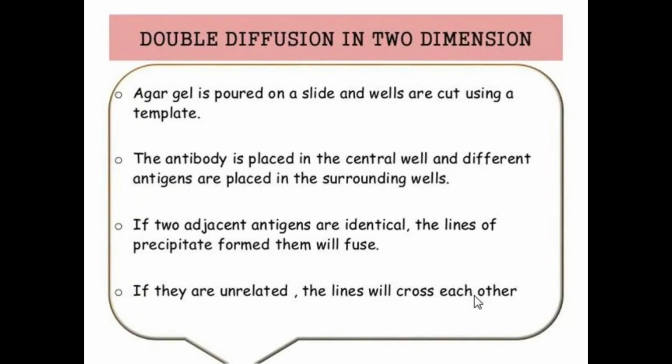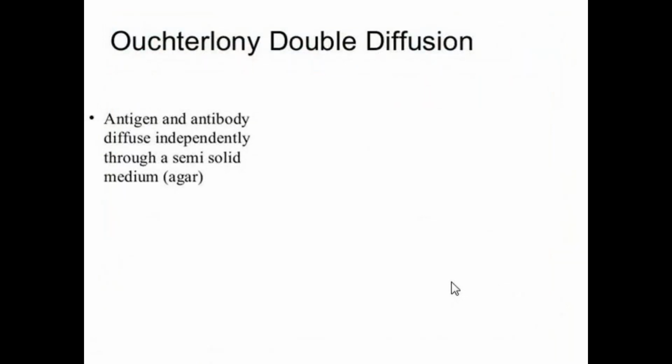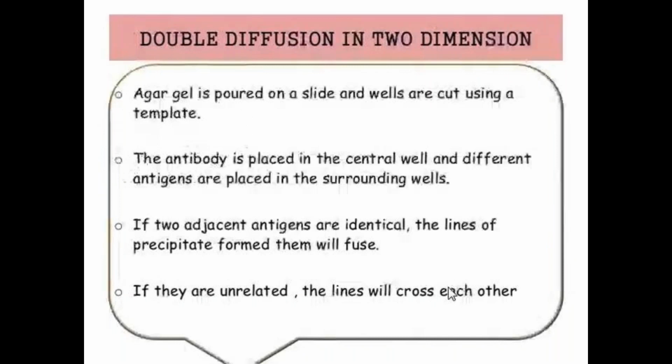In the central well we add the antibody, and different antigens are placed in the surrounding wells. If two adjacent antigens are identical, that means if the antigenic determinants are identical, then the lines of precipitate formed will fuse. Whereas if they are unrelated, the lines will cross each other, and that results in spur formation.